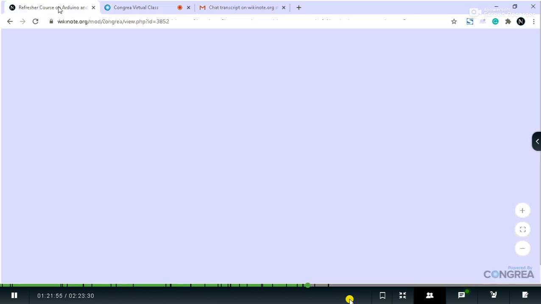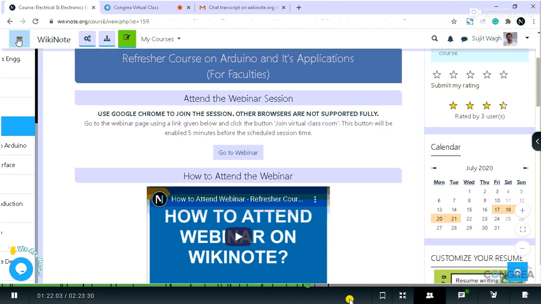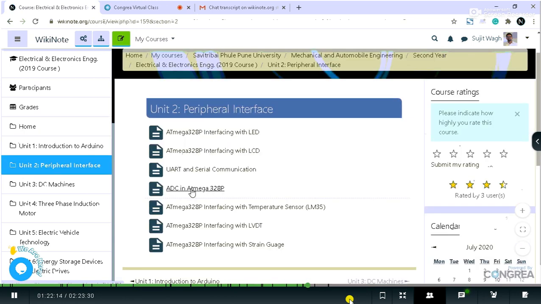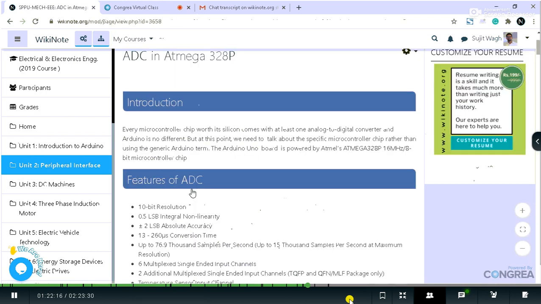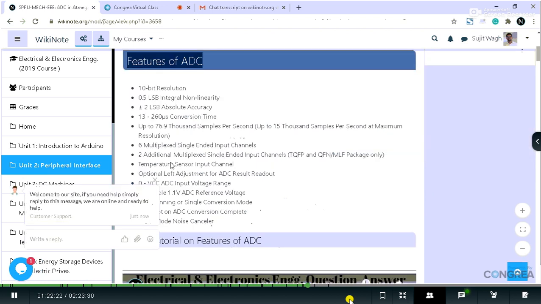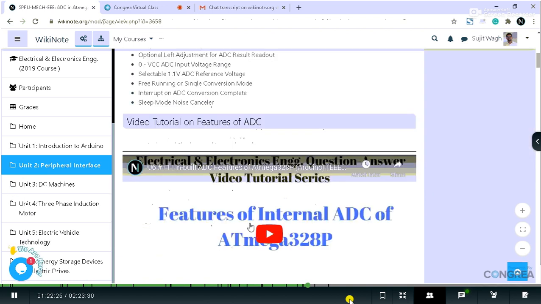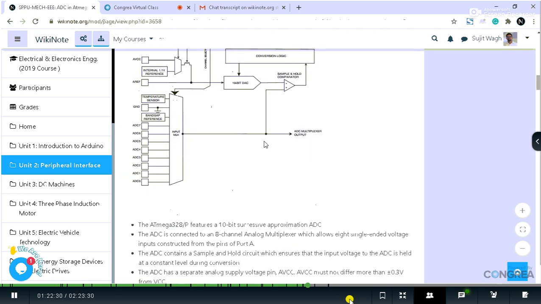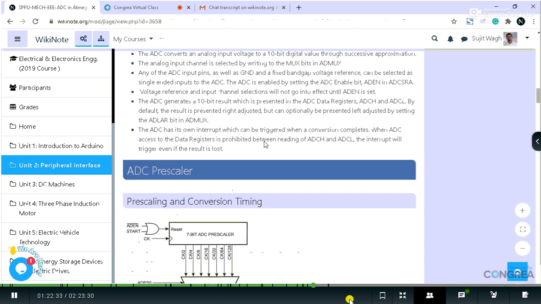Electrical and Electronics Engineering 2019 course, and here at the left-hand side you will find three horizontal lines. These three horizontal lines define the drawer. So go into unit 2. In unit 2 you will find the notes for ADC in ATmega328P. Just click on ADC in ATmega328P. Here the features of ADC have been listed. Then you will also get my video lectures, in which I have told you about inbuilt IDE features. Then we have the ADC block diagram, followed by the block called pre-scaling.